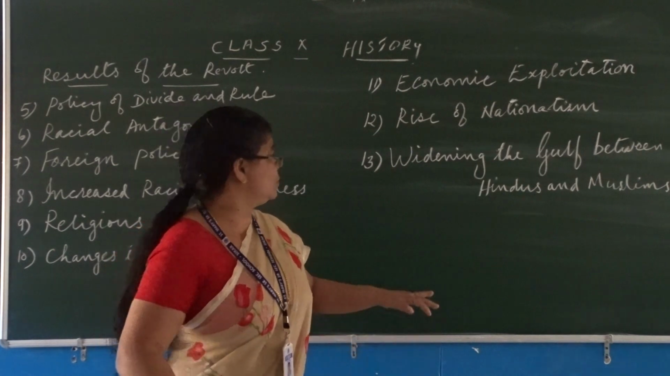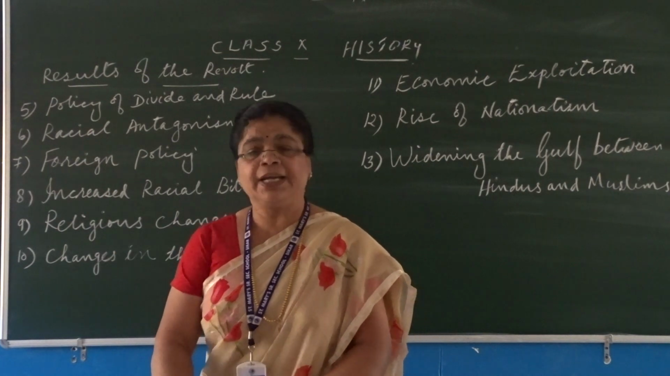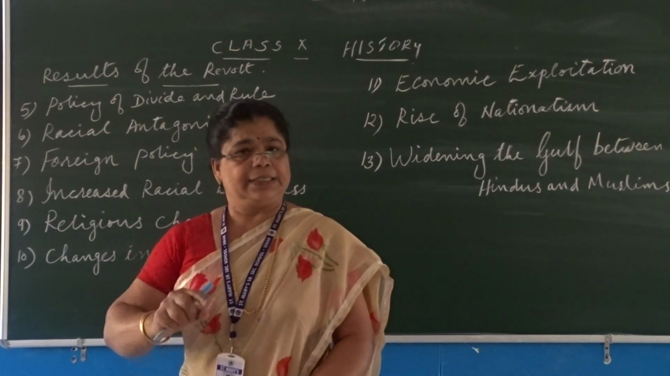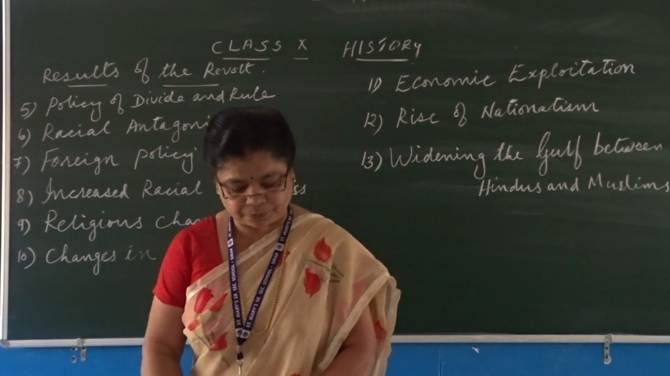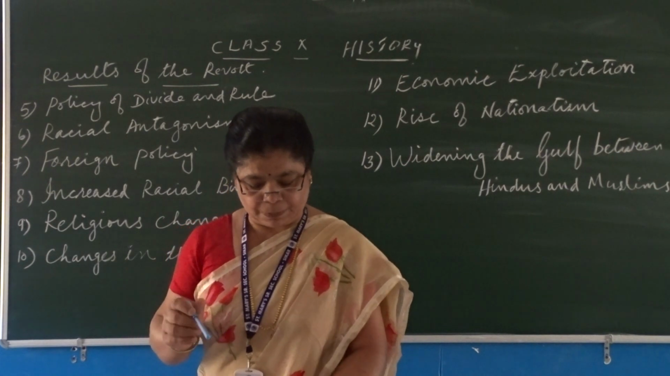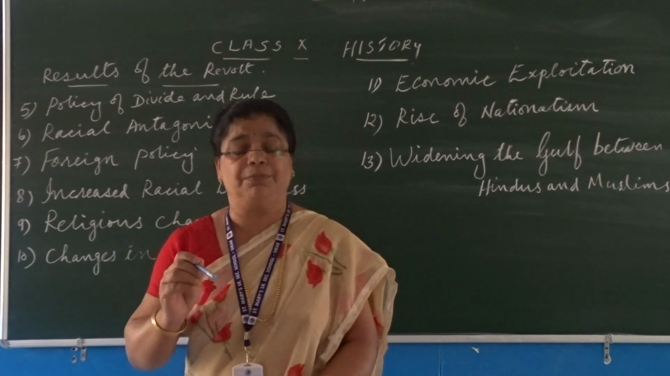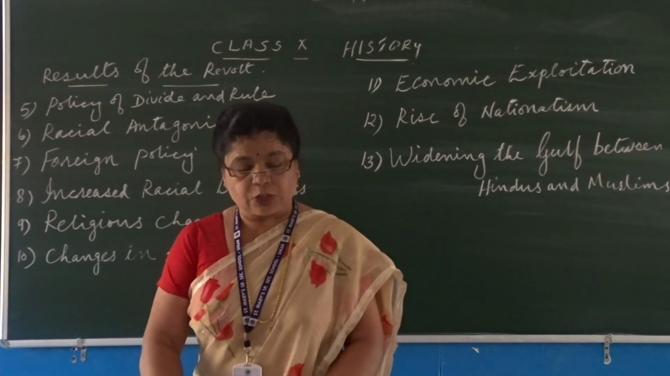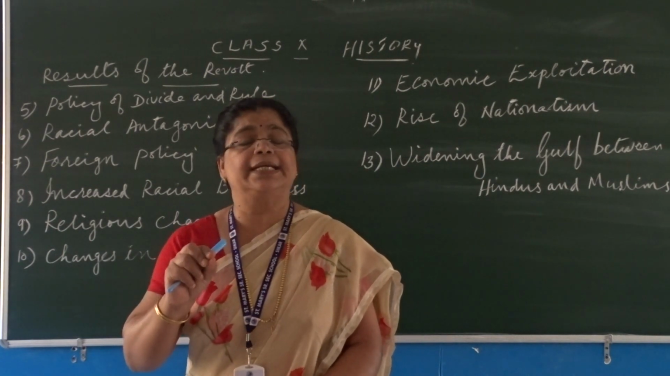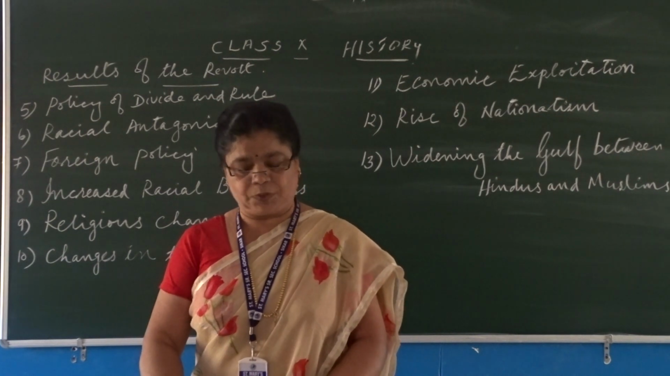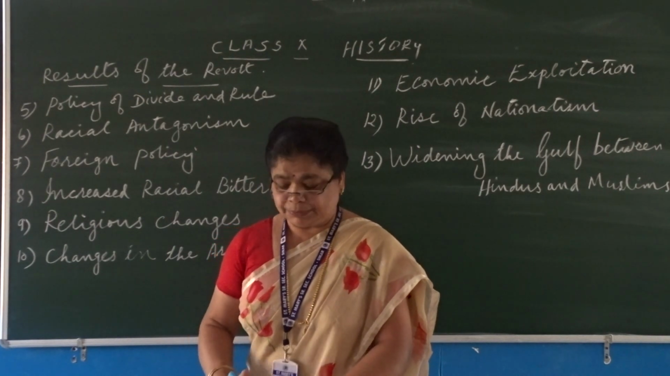Now moving to the last consequence, that is, widening the gulf between the Hindus and the Muslims. We have already learned that through the policy of divide and rule, they created a wedge between the Hindus and the Muslims. And why did the British follow this divide and rule policy? Because it was a deliberate attempt by the British so that the two communities would never unite to pose a threat against the British rule in India. So these were the various consequences or results of the revolt of 1857.